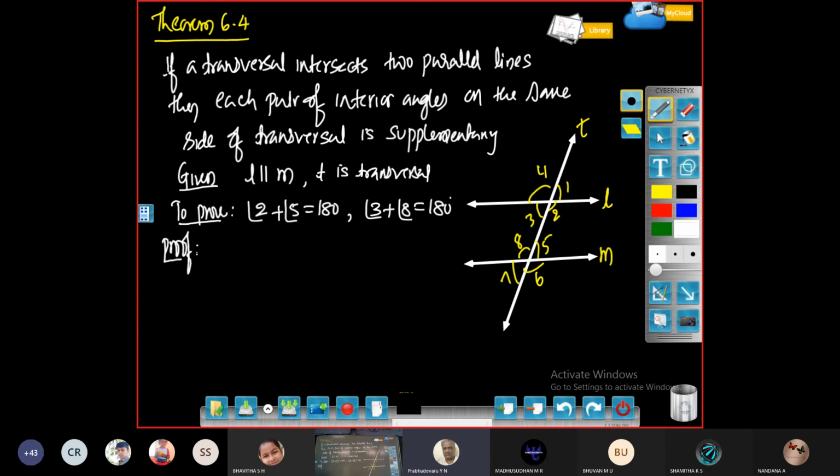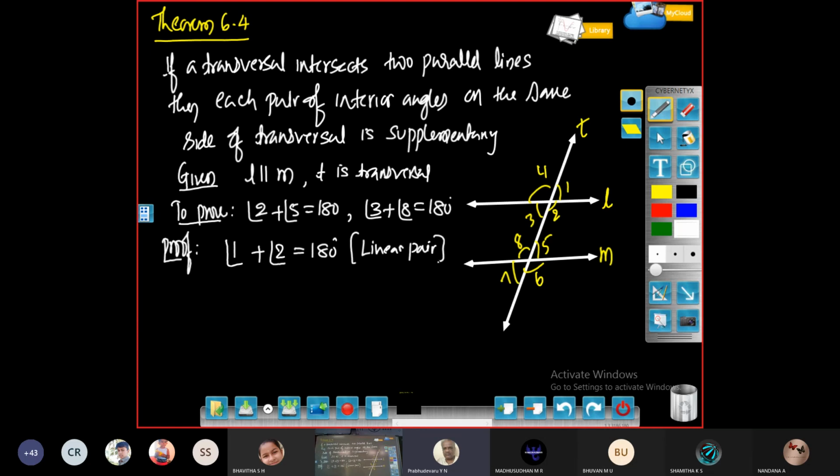Look at the diagram. Can you tell me what is the measurement of angle 1 and 2? Sir, they are 180 degree. Linear pair. A ray stands on a line, T is line, and that L is there. You can take from that point of intersection to the other side as a ray. So therefore, sum of adjacent angles formed should be 180 degree. Angle 1 plus 2 is equal to 180 degree.